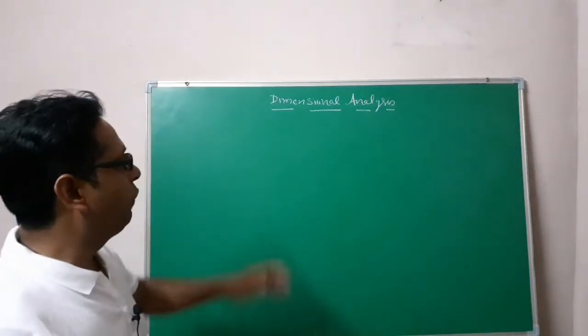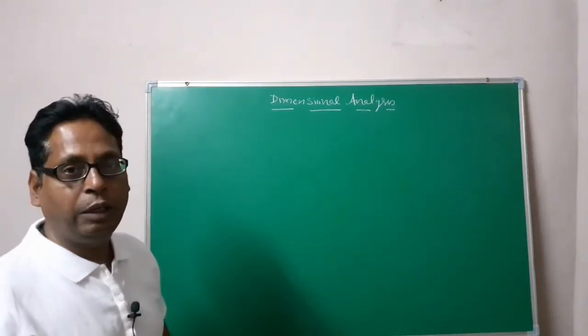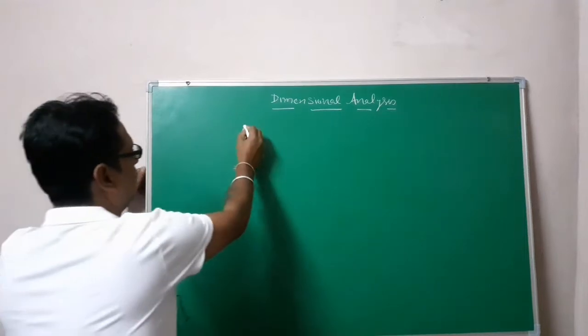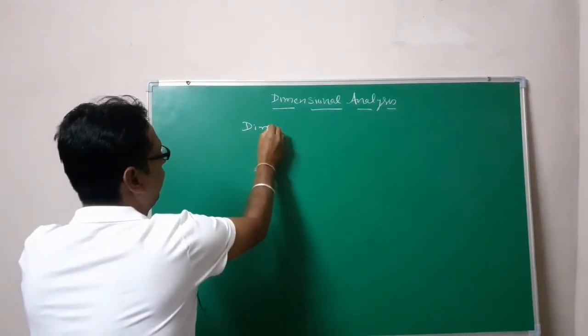So before starting this dimensional analysis, let me tell you dimensional formula.